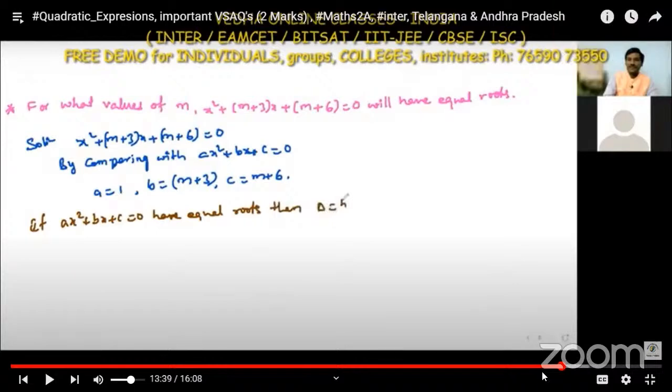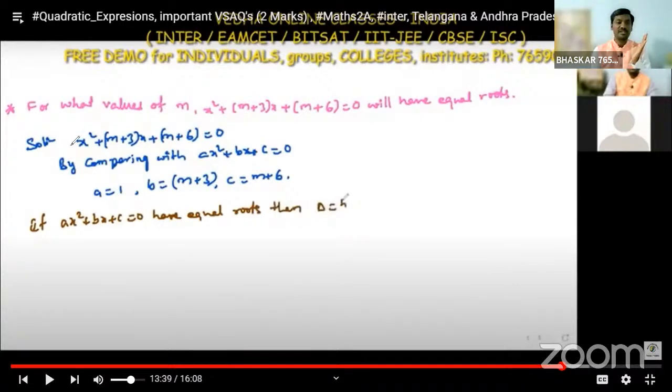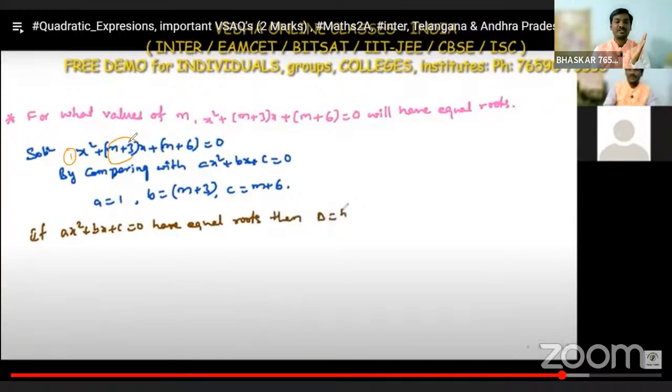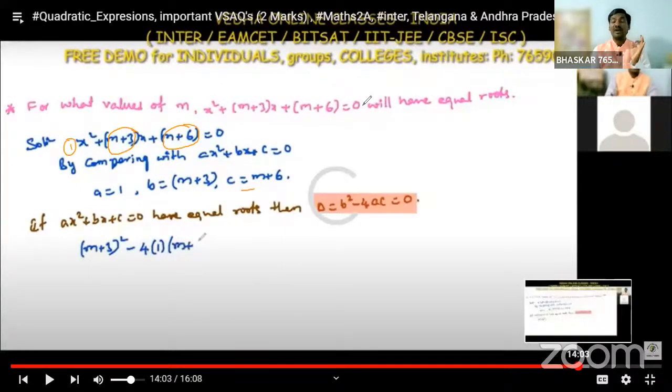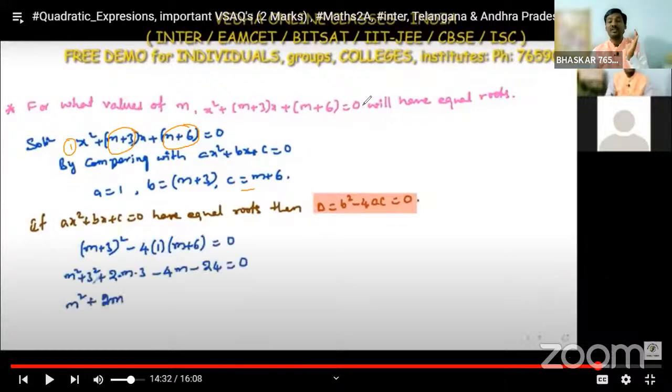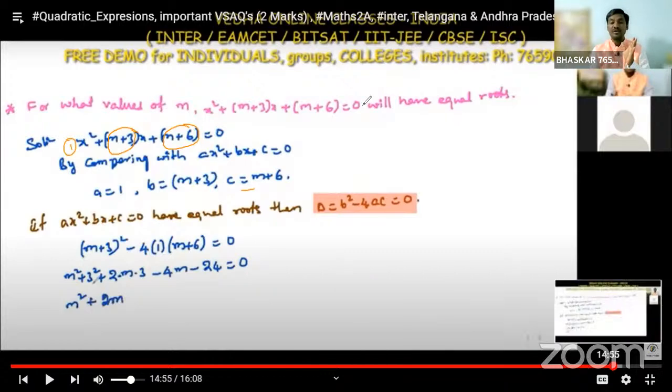Then we get a is equal to 1, the x square coefficient, b is equal to m plus 3, the x coefficient, and the constant c is equal to m plus 6. After that, what do we have to do here? Given that they have equal roots, remember, if the quadratic equation has equal roots, then delta, b square minus 4ac, the discriminant value, is 0. That means (m plus 3) whole square minus 4 into 1 into (m plus 6) is equal to 0. Substituted a, b, c values in this, and I'm simplifying here.